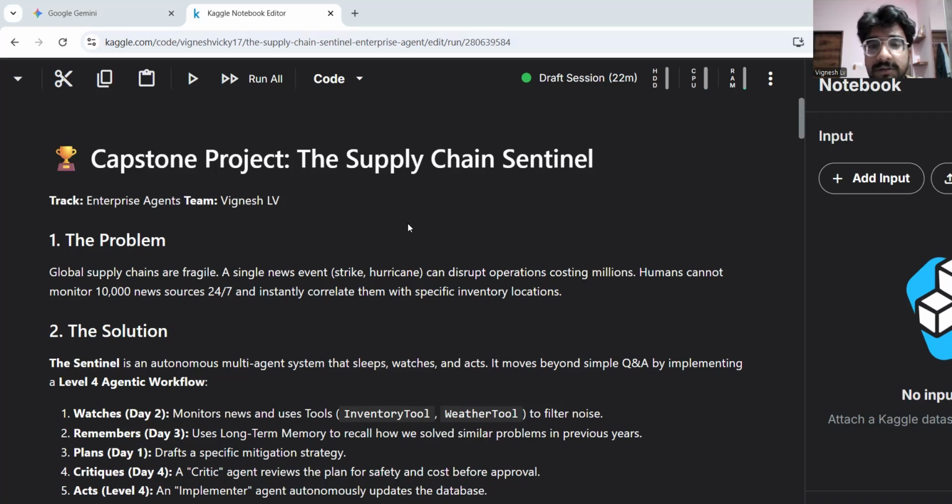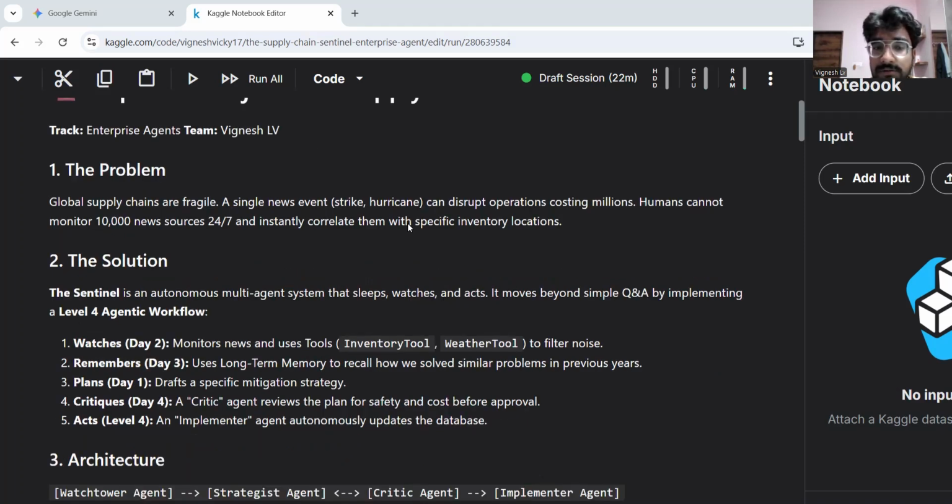It is a multi-agent system that watches and acts, beyond level 4 of the agentic AI workflow. It uses the inventory tool and weather tool to filter noise. It remembers, as we have installed memory to recall how we solved similar problems in previous years. It plans, and the critic agent reviews the plan for safety and cost after approval, whether it's cost effective or not and what the risks are. And it acts as an implementer and autonomously updates the database to in transit mode.